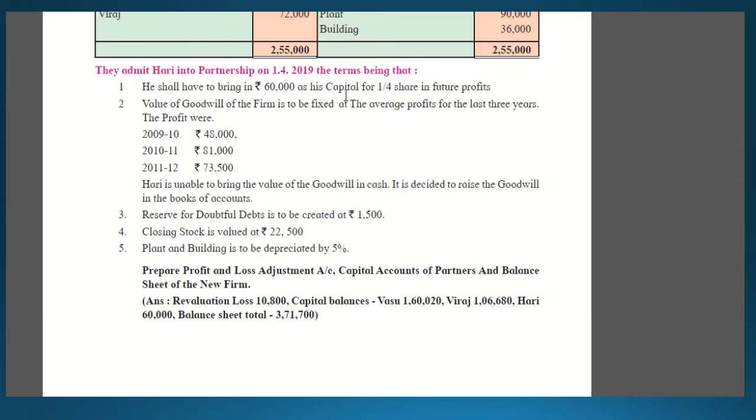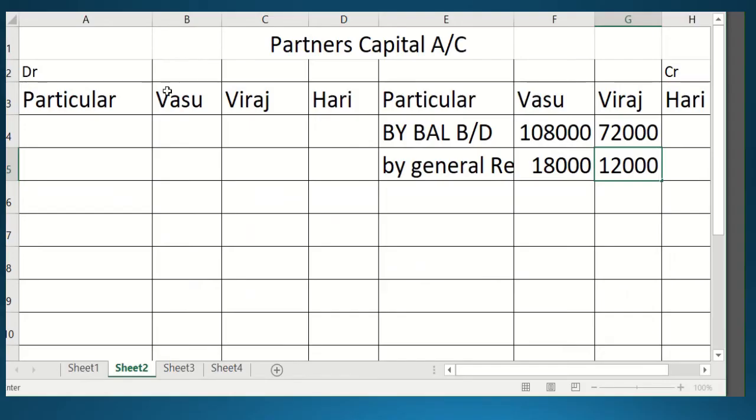So students, what will be the journal entry? Cash and bank account debit to whoever is bringing the capital amount, Hari. So we will go to the capital account of the partner, and we will write cash and bank account debit to Hari's capital account. In Hari's capital account we will write by